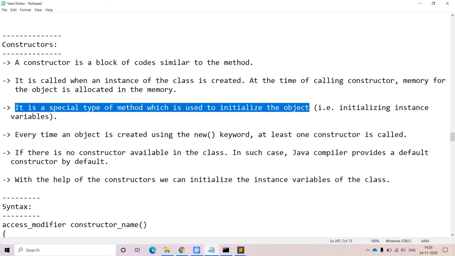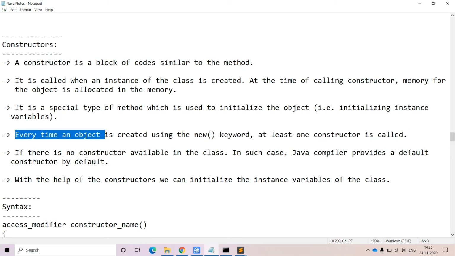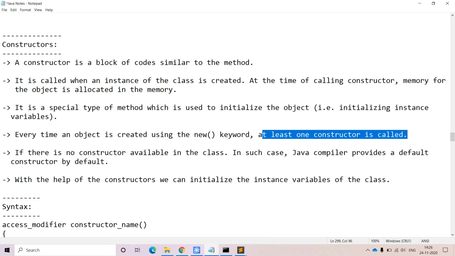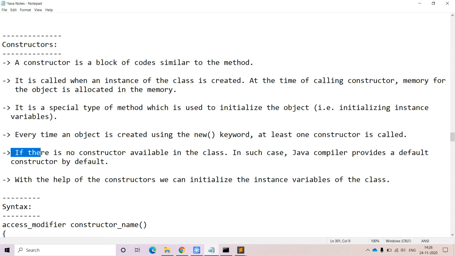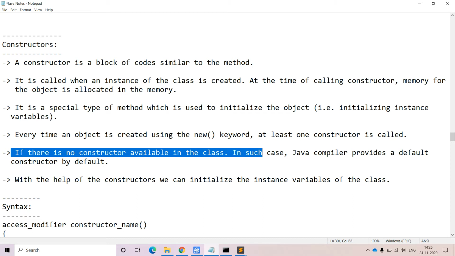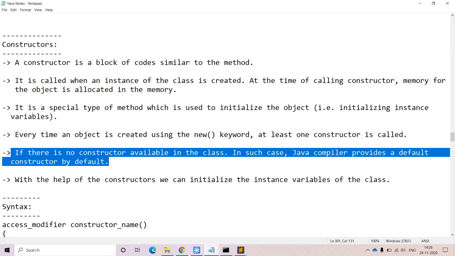So at the time of creating the object, it will try to allocate some memory for the object. And coming to the next point, each and every time we create the object with the help of the new keyword, at that time at least one constructor will come into the picture. With respect to the new keyword, whenever we create the object of the class, at least one constructor will be invoked. If there is no constructor available in the class, in such a case the Java compiler will provide the default constructor. For each and every class, by default we have one default constructor available. We will see all of that with the help of examples, don't worry.